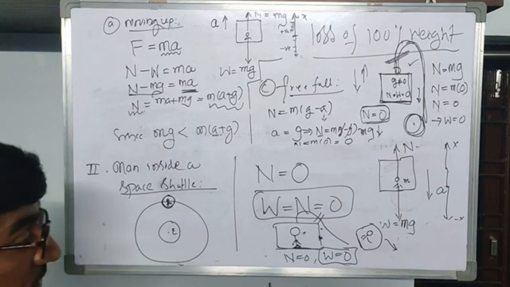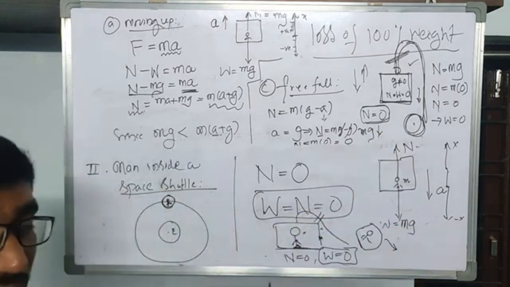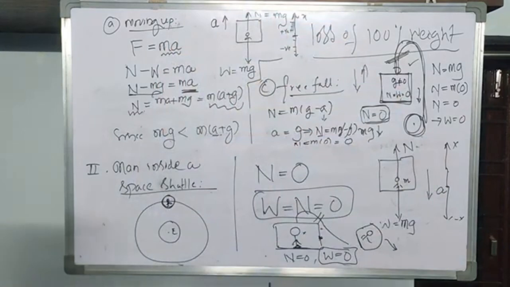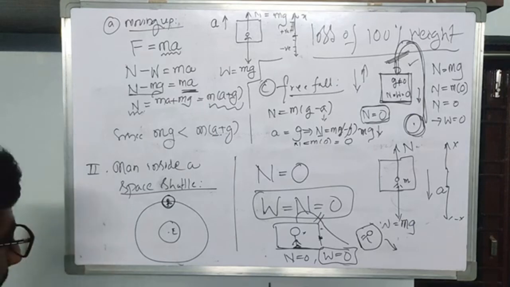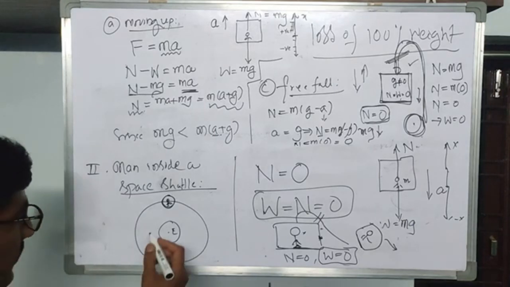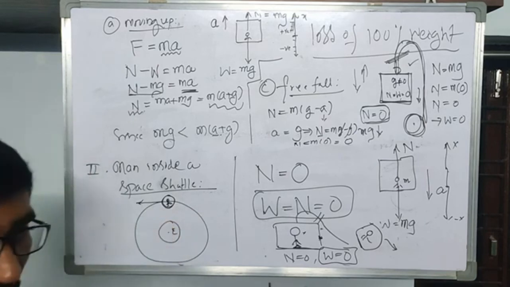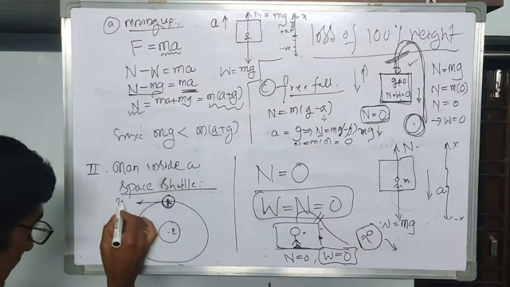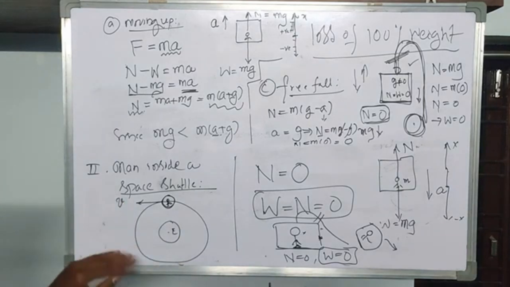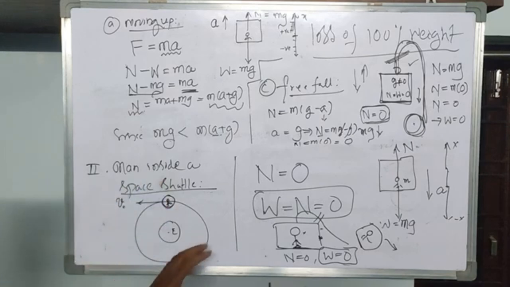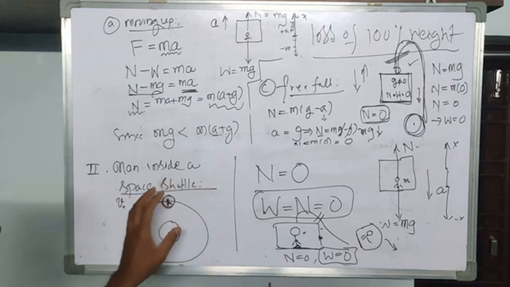See, as I already told you, this is only possible in a free fall. You know that the lift is falling freely in the Earth's gravitational field. But where is that free fall here? This is very important. How many forces are acting on this satellite? You know that the satellite or space shuttle always has some tangential velocity. We call this the orbital velocity. So this space shuttle or the satellite is revolving with some particular orbital velocity.